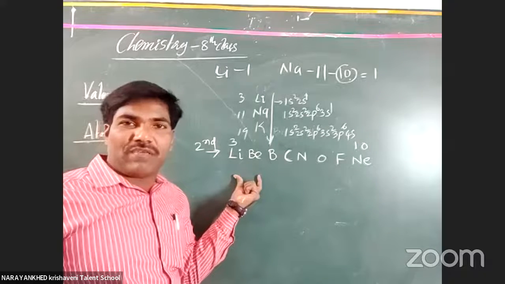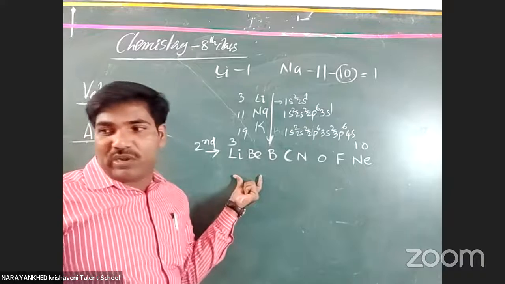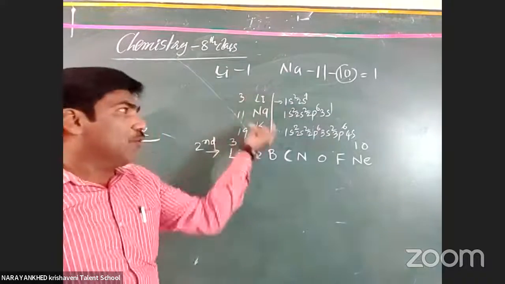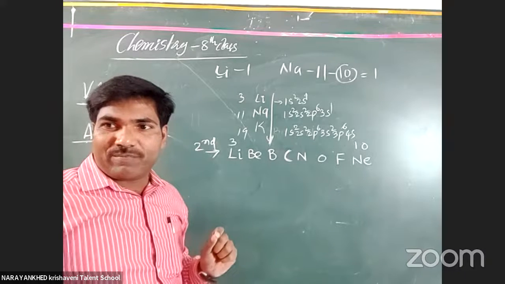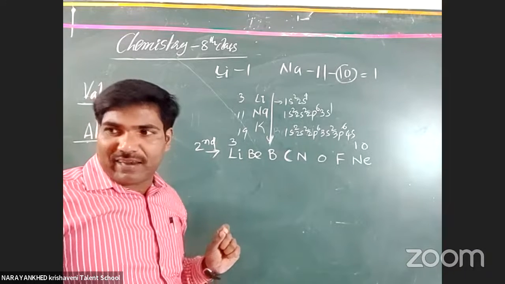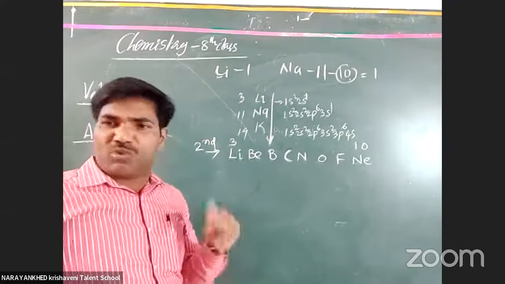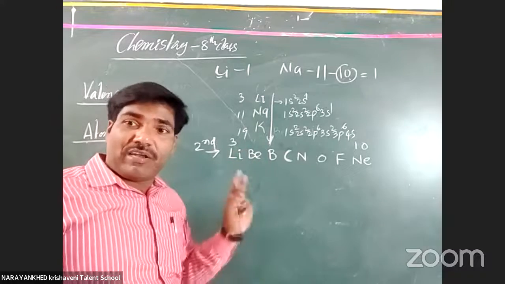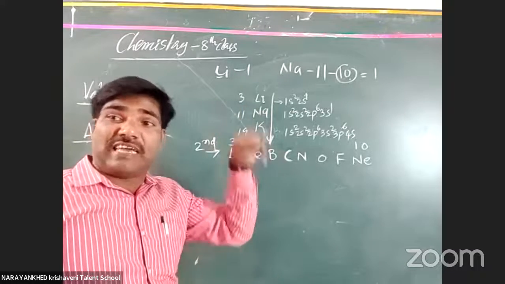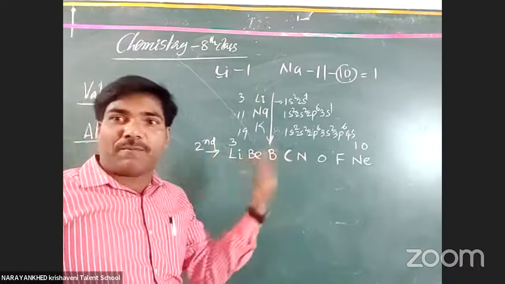In our textbook they have given decreases. Is it wrong? No, it is decreases only. Why? In groups, the number of main shells increases. Lithium contains only 2 main shells, 1s and 2s. When you compare sodium, 1s2, 2s2, 2p6, 3s, there are 3 orbits. In potassium, 4 orbits are there.